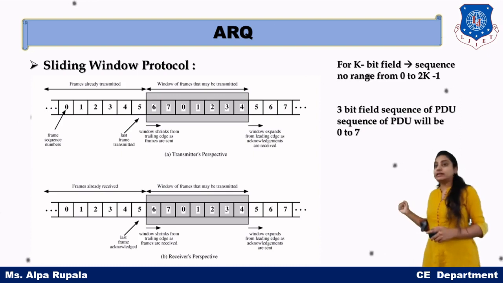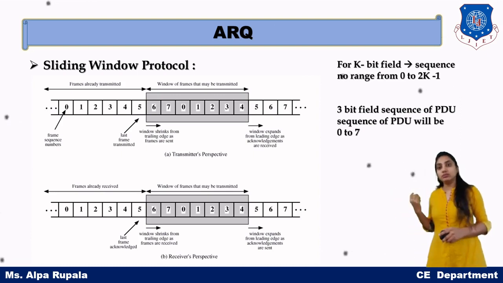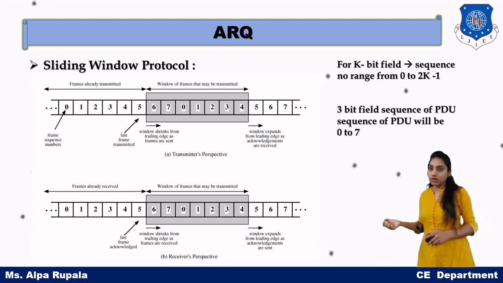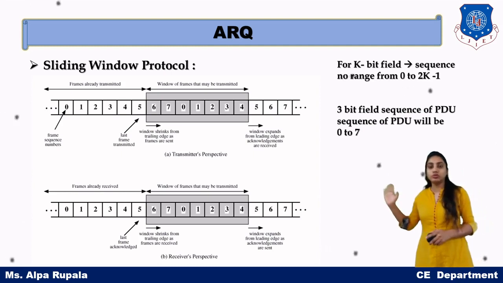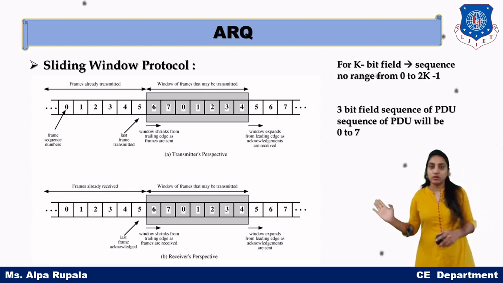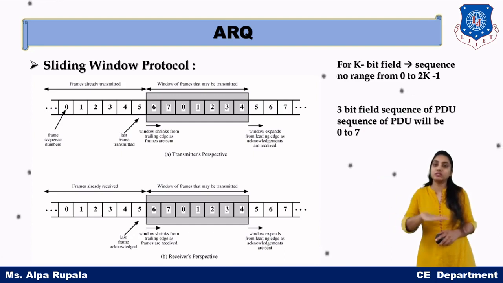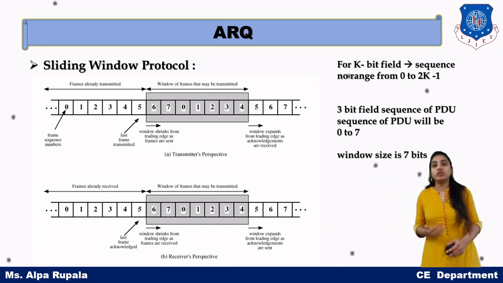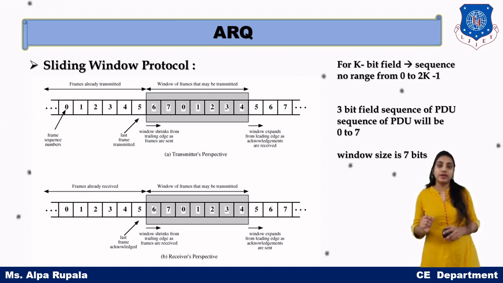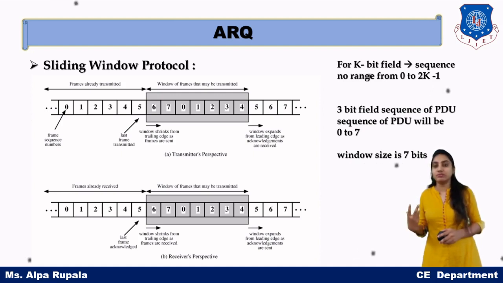You can see in the diagram that the data blocks carry PDU sequence numbers 0, 1, 2, 3, 4, 5, 6, 7. So 0 to 7 is our data block for the 3-bit code, then again 0 to 7, and then again 0 to 7. The window size can be equal to the sequence size, or it can be lesser than that. The maximum size of this window can be 7.